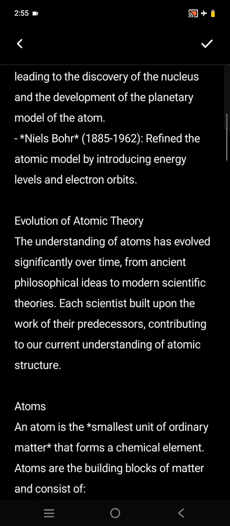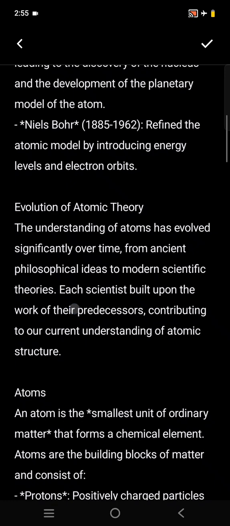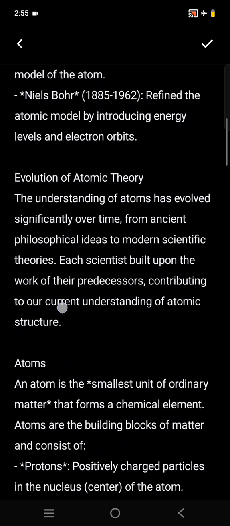Next in this regard is Niels Bohr, relating to the period 1885 to 1962. He refined the atomic model by introducing energy levels and electron orbits. Those electrons which have high energy go to the distant orbits, and those electrons having low energy come closest to the nucleus.